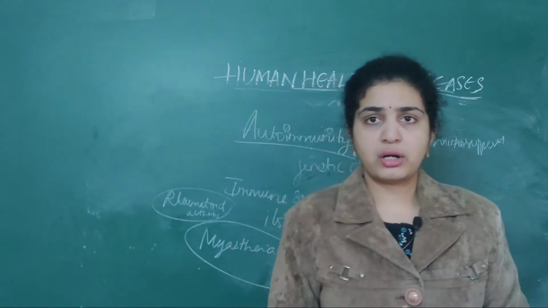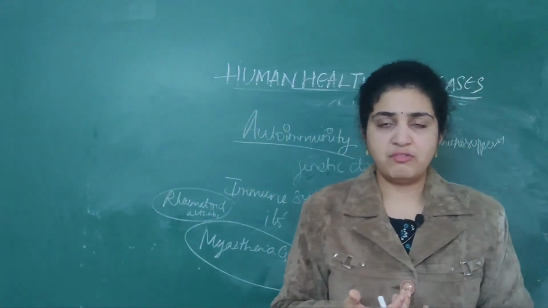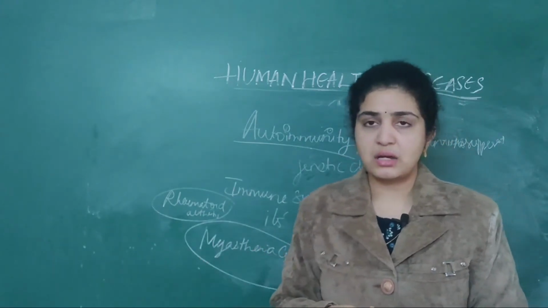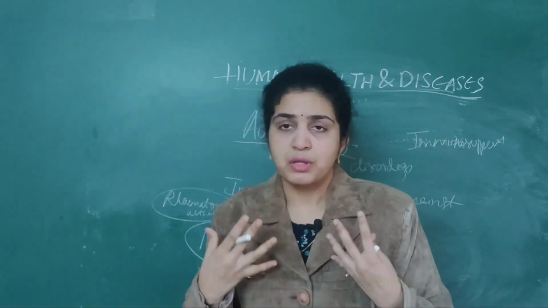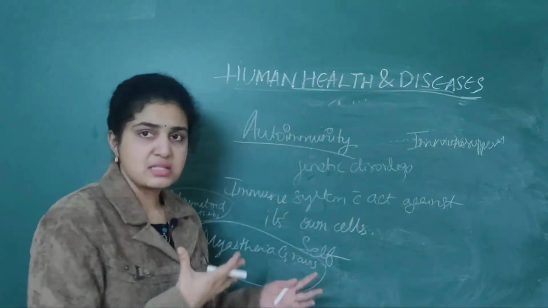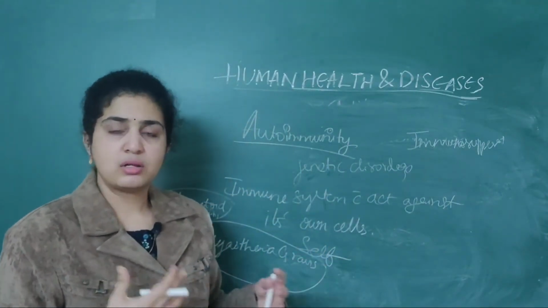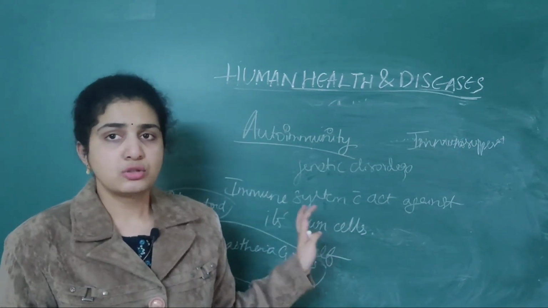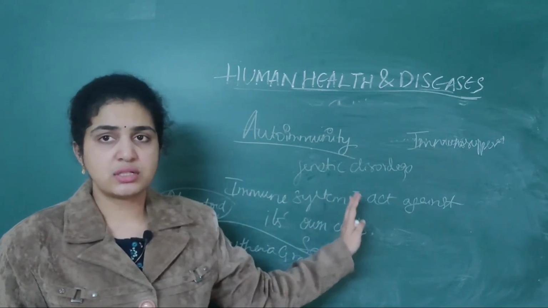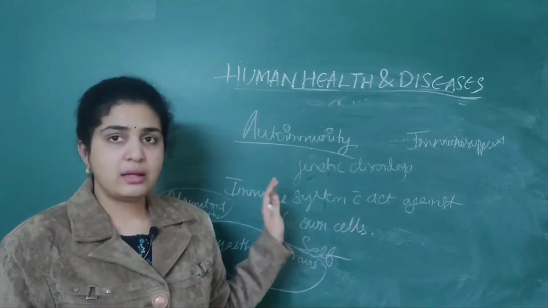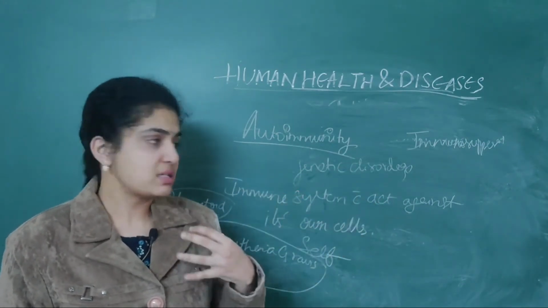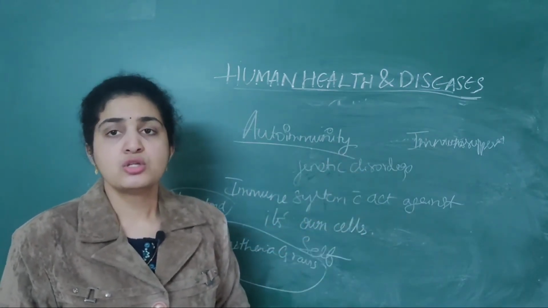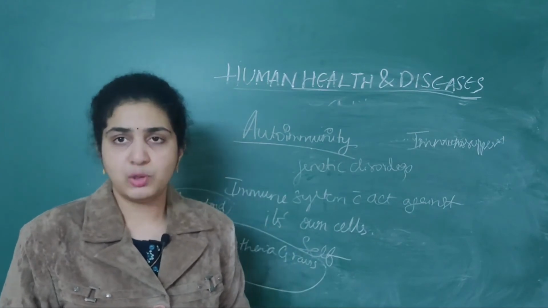Suppose in rheumatoid arthritis, the bones will become very weak, and we see fever and all. Suppose in myasthenia gravis also, the muscles will become very weak. So everything is based on muscles and bones only. So these are the two main disorders associated with autoimmunity. And what does autoimmunity mean? It will act against its own cells. Why does it occur? Due to genetic disorders. So this is about autoimmunity.